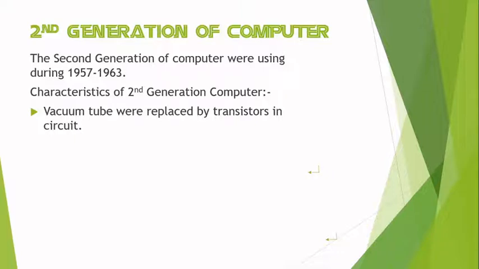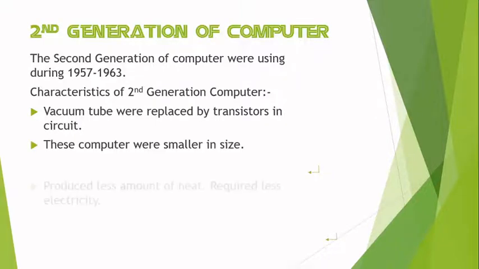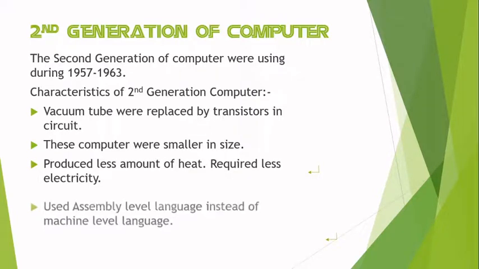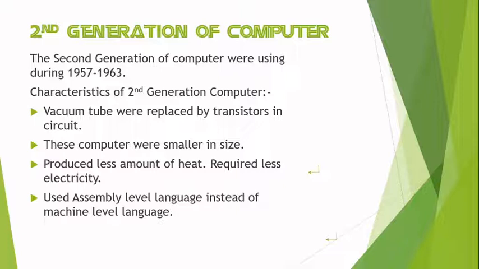The characteristics of second generation computers are: first, vacuum tubes were replaced by transistors in circuits. These computers were smaller in size, produced less heat, required less electricity, and used assembly level language instead of machine level language.